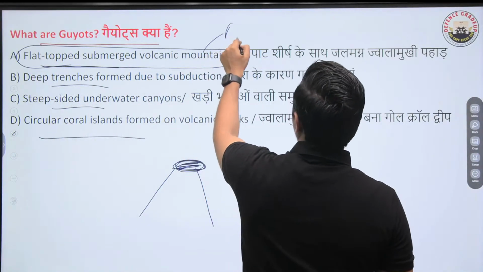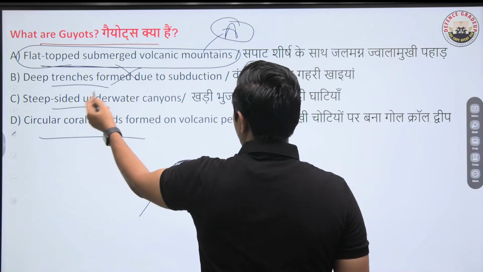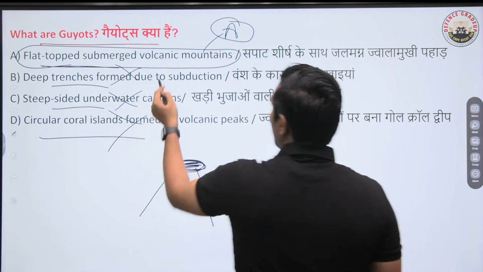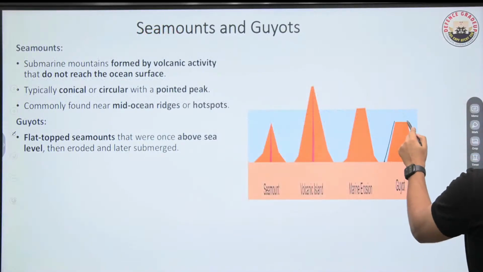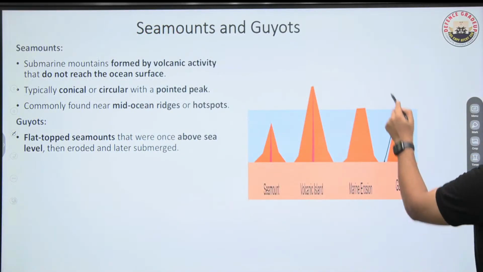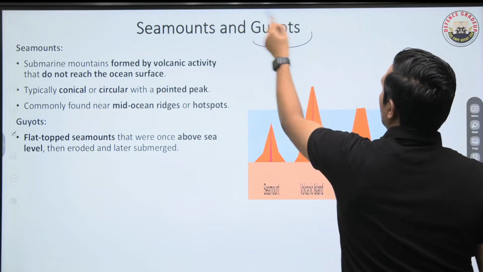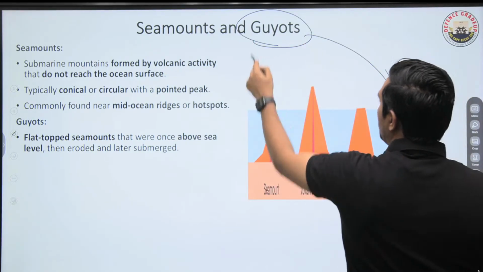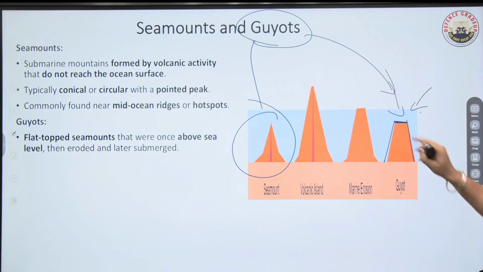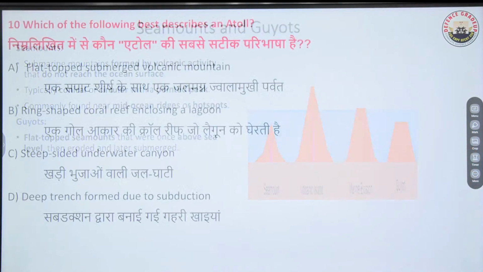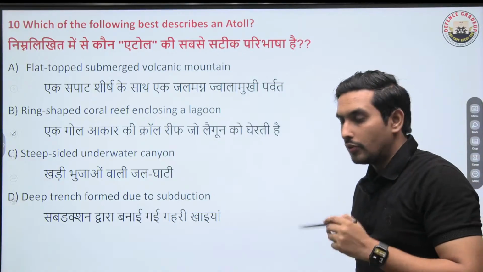So the moment you have this thing, flat top submerged volcanic mountains, you should know that this has to be the right answer. It has nothing to do with the trenches. It's not steep sided. It's not circular in shape. So it is a flat top submerged volcanic mountain. You can have a look at this. This is a guyot. Got it? And this basically is a seamount. So if you look at this flat topped one, this is basically a guyot. Easy? Okay. Moving ahead, let's move to the next one.